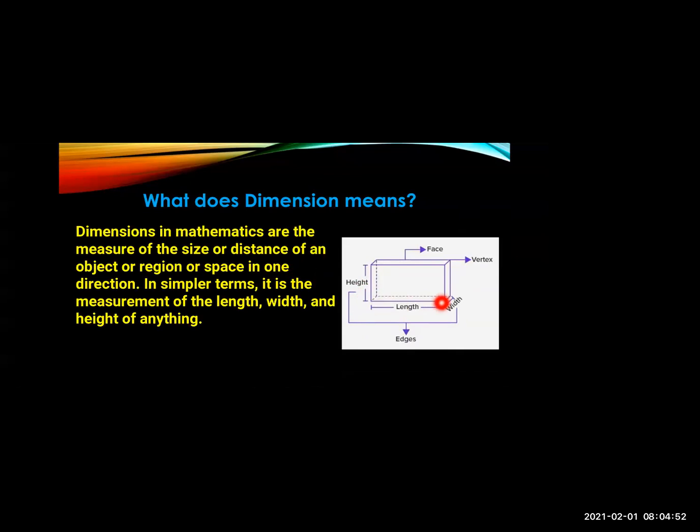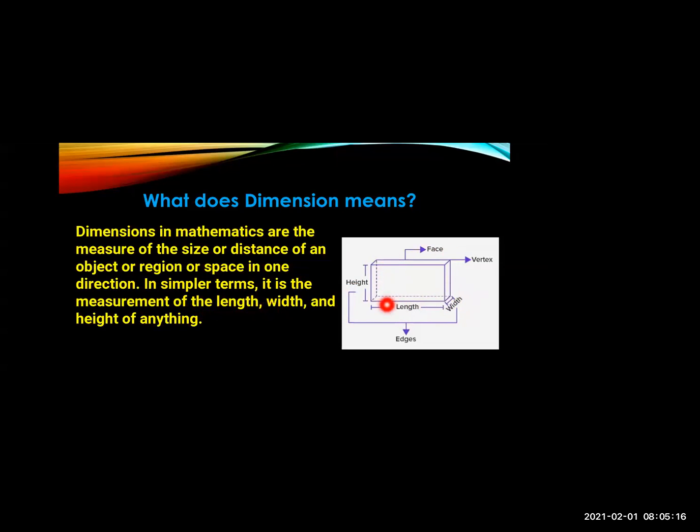Whatever we are measuring of an object, the size, the distance, like height, length, width. This measurement is called dimension. In simpler terms, it means the measurement of length, width and height of any object.